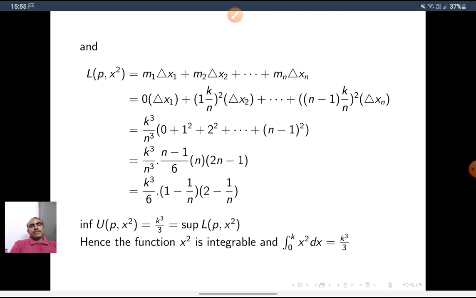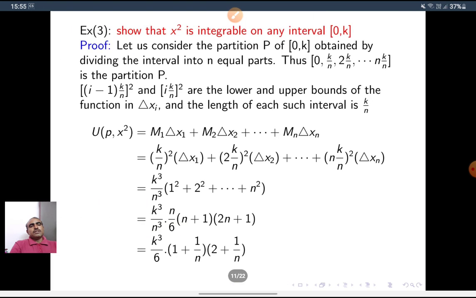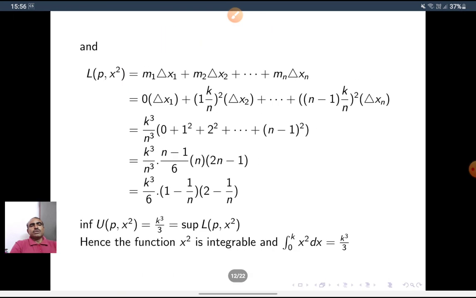So the supremum of the set of lower sums, as n tends to infinity, we get k cube by 6 into 2, that is k cube by 3. In the same way, the infimum of the set of upper sums is also k cube by 3. Both values are the same. Therefore, the upper integral and lower integral are equal, that is k cube by 3. Therefore, the integral from 0 to k of x square dx is k cube by 3, and the given function f of x equal to x square is integrable.